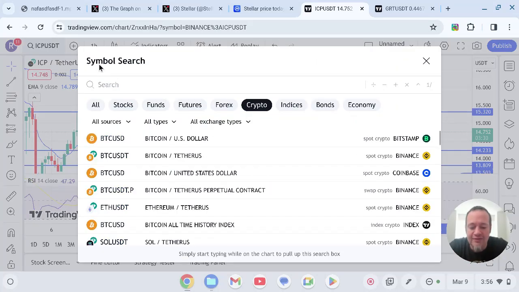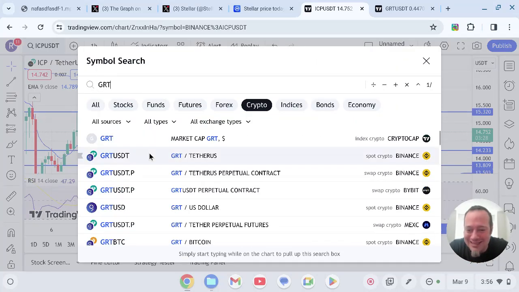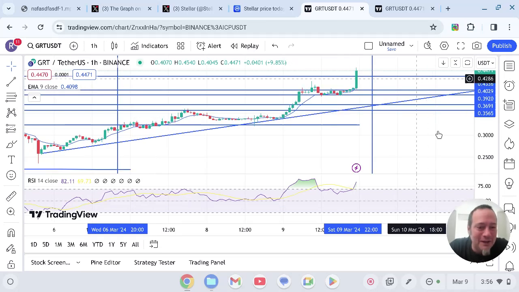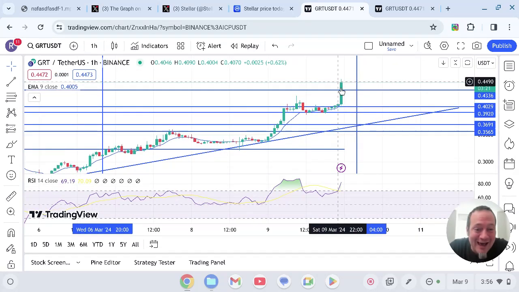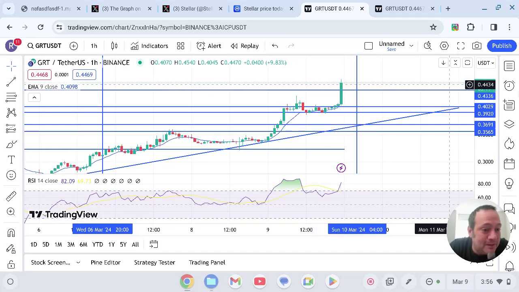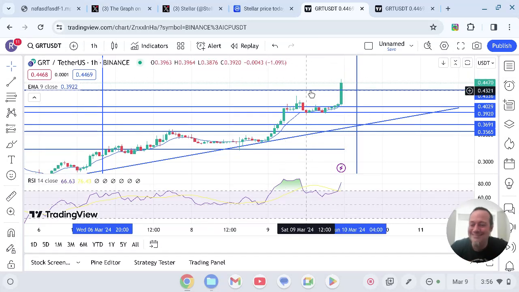So let's look at The Graph, because this is the fun one today. This is the one that's doing big things. We like to see this almost at 45 cents now. So as long as we get above this 43.36, we could really see The Graph start to move to the upside.